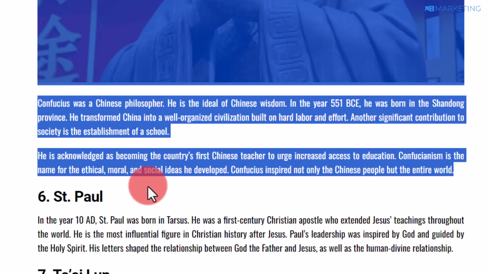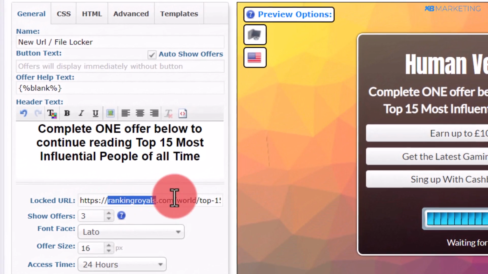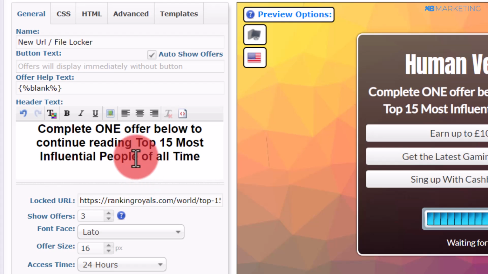So now then you want to go back to the website and you want to copy the URL to this website. So once you copy the URL to the website, you want to paste the link right here. So once people complete the offer, they will be redirected to this website to see the whole list. Okay, I hope this makes sense.